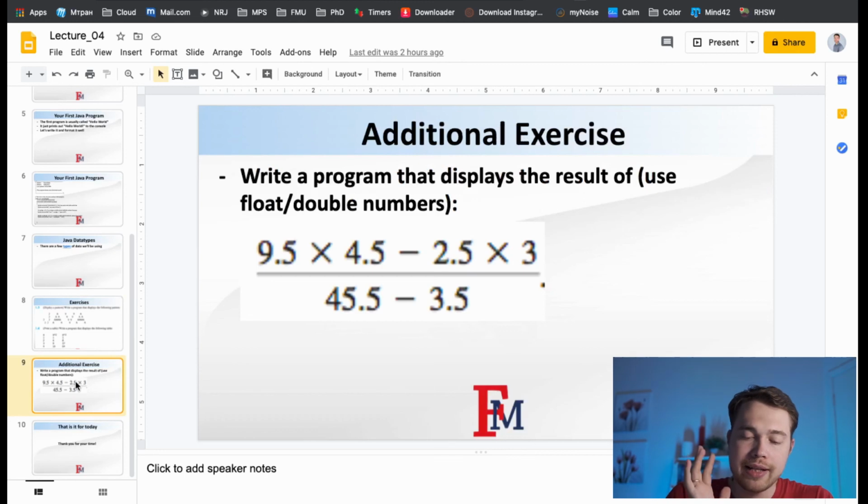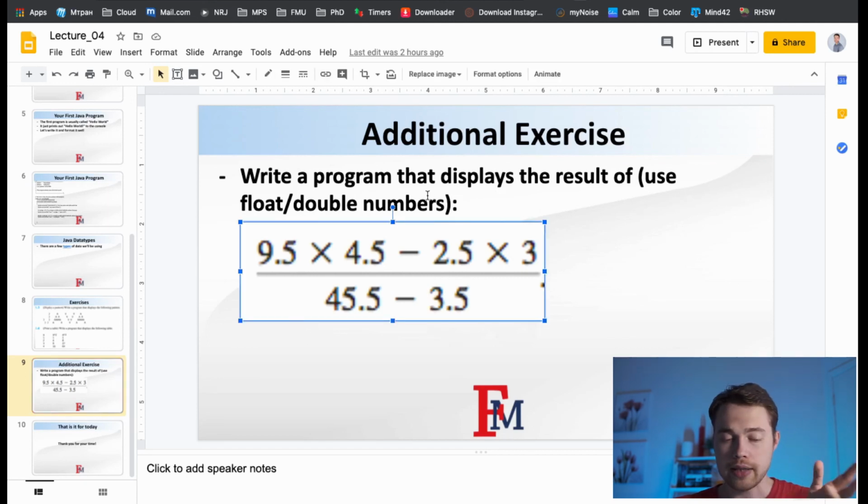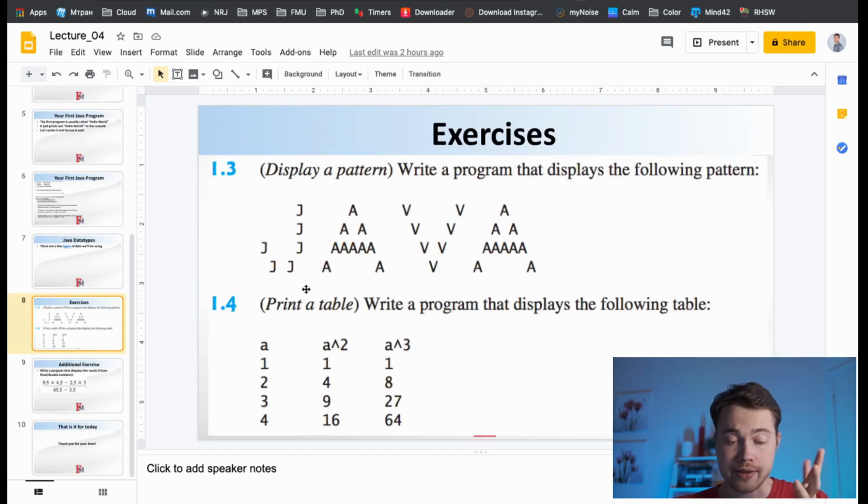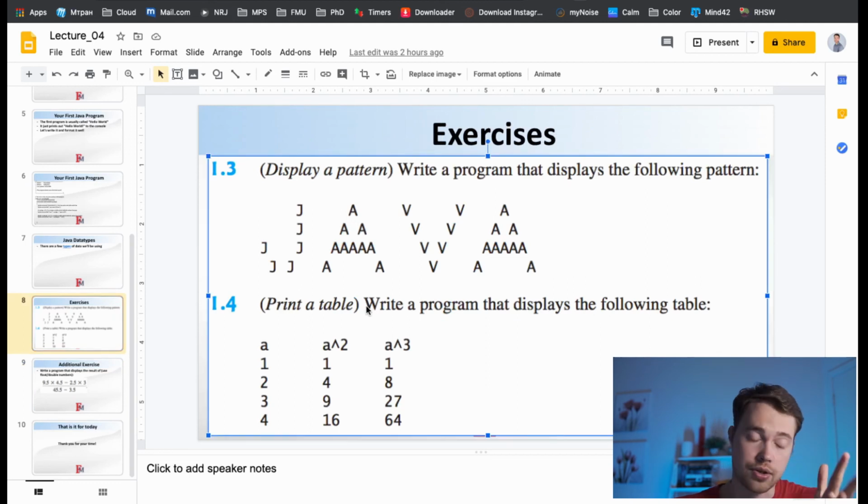Write a program that displays the result, using float or doubles, of the following fraction: 9.5 times 4.5 minus 2.5 times 3, and that whole thing divided by 45.5 minus 3.5. I'll be explaining that later. Again, I highly recommend doing these exercises because they will give you additional practice.